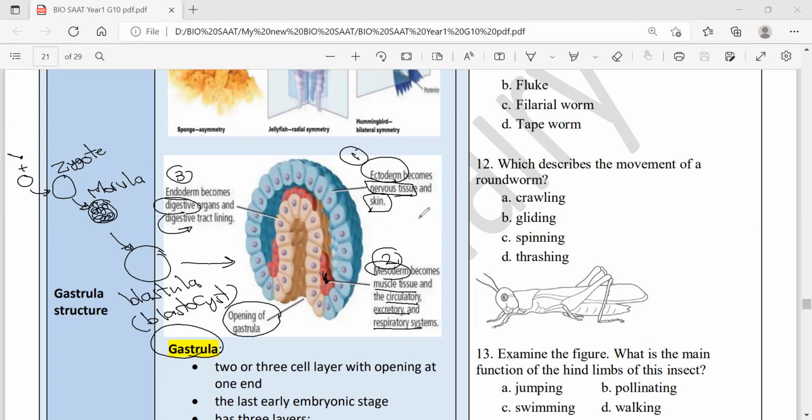Here is how it comes in Tahseli. One of the questions asked: a patient visited a doctor, and the patient was actually suffering a problem in his nervous system. And the doctor related this problem to one of the early embryonic development stages. Which do you think? If it says nervous system or skin in the question, choose ectoderm. If it says any part of the digestive system, choose endoderm. And anything else, any other body part, choose mesoderm.